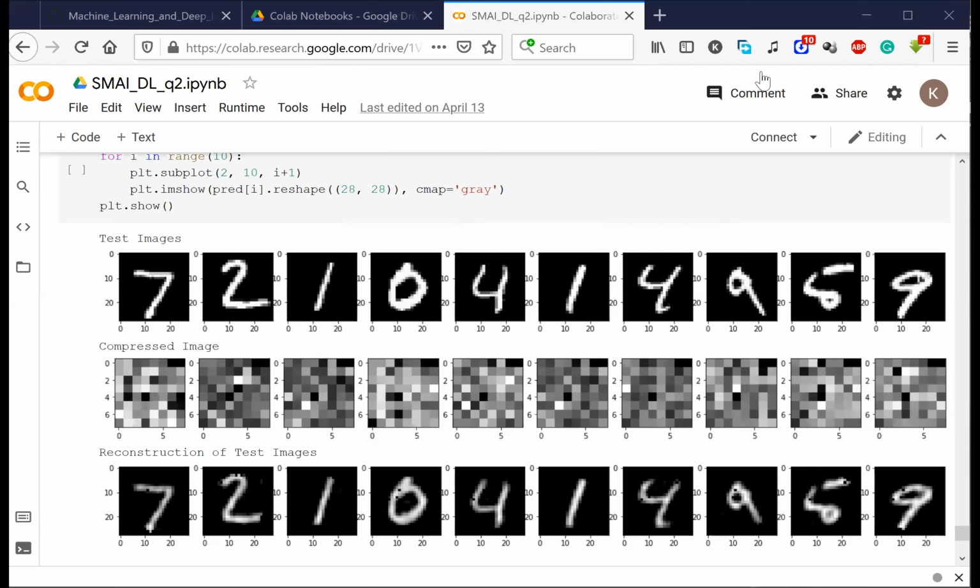No, it is not image detection. I'm not doing any detection here. I'm just doing some unsupervised learning, using some unsupervised techniques. I'm simply doing something called compression and regeneration of the images. It is totally a different kind of thing that I'm doing here.